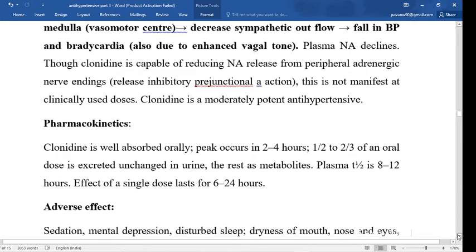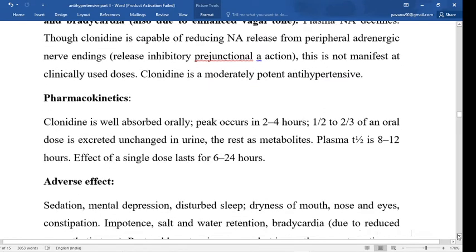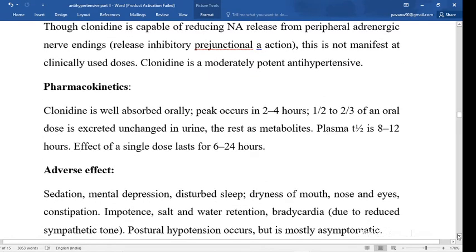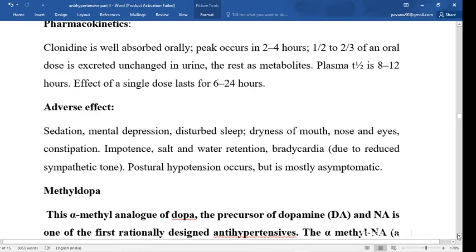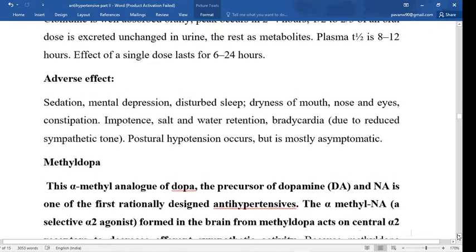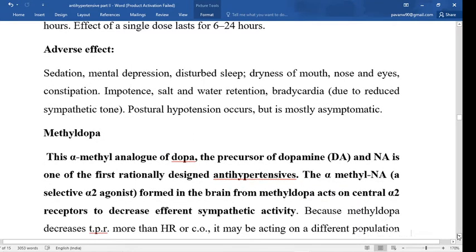Pharmacokinetics: clonidine is well absorbed orally. Adverse effects are sedation, mental depression, disturbed sleep, dryness of mouth, nose and eyes, constipation, impotence, sodium and water retention, and bradycardia because of the reduced sympathetic tone. So simply students understand that clonidine is an alpha 2A receptor agonist. Because it is an autoreceptor, it decreases the central sympathetic outflow, means decreases the noradrenaline release, and hence it decreases the blood pressure by acting on the CNS.